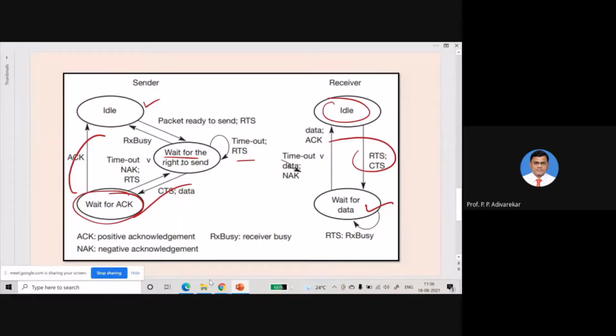But that is what the MACA protocol is. There are several other protocols as well, but they are not part of our study, meaning your syllabus. So we are not going to see them, but there are certain other protocols given for wireless network MAC purposes. There is only one protocol we have for study, that is the MACA protocol. We'll move further and start with the network layer now.